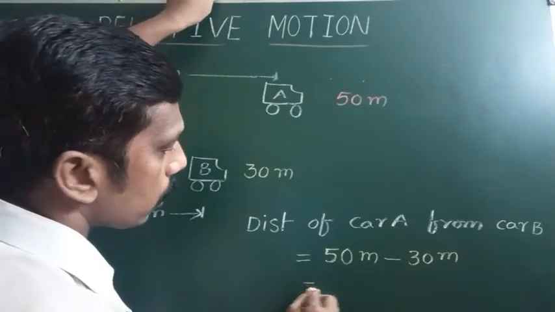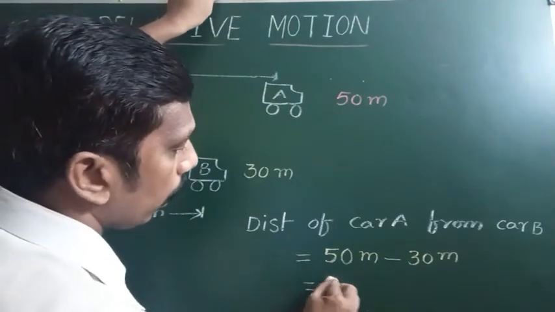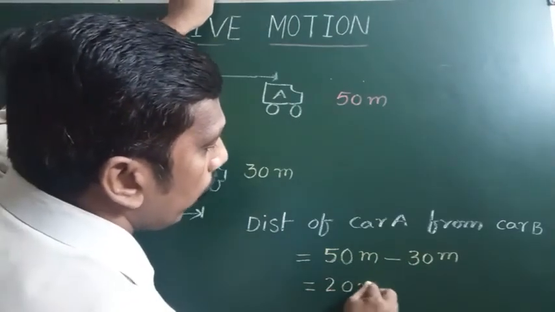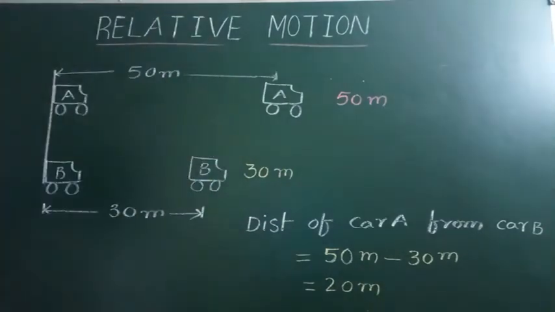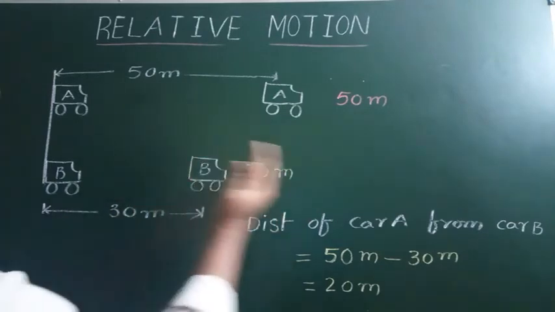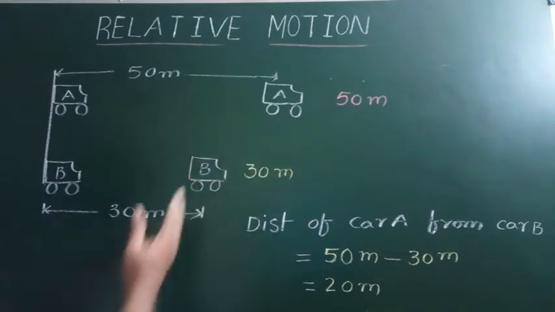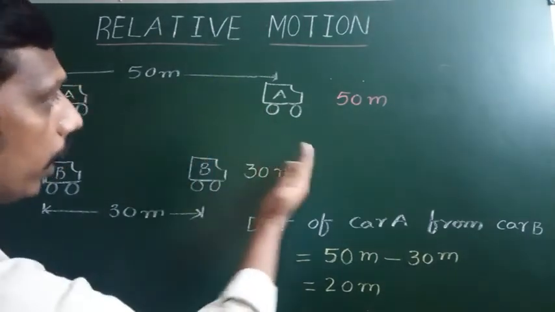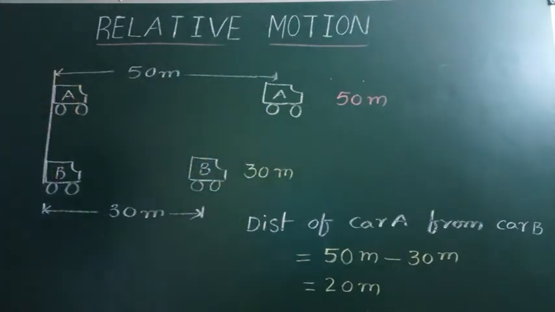So our answer is 50 minus 30, that is equal to 20 meter. That is correct. Here we got positive. Positive means the forward direction or towards right. Car A is 20 meters to the right side of car B.